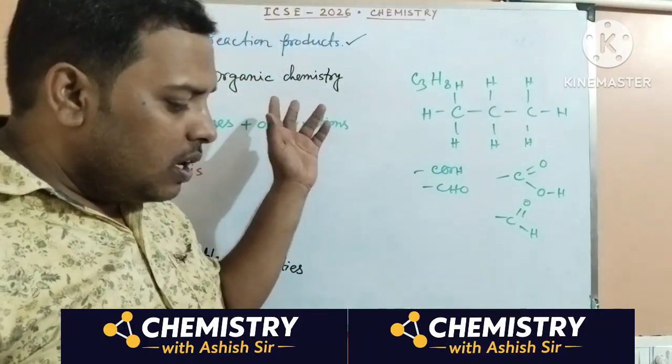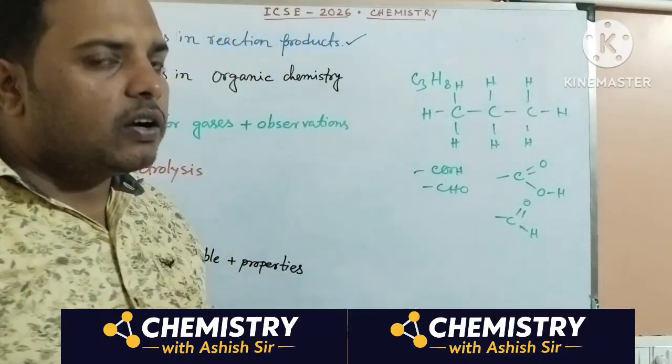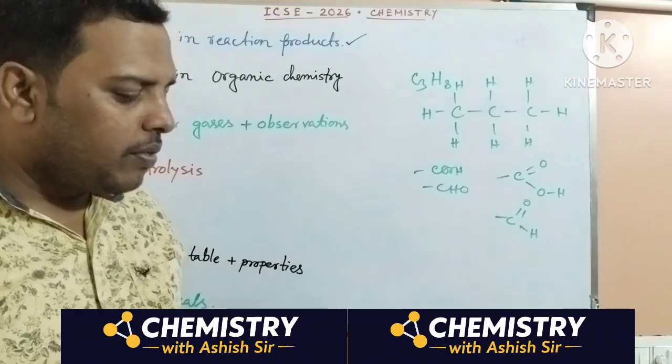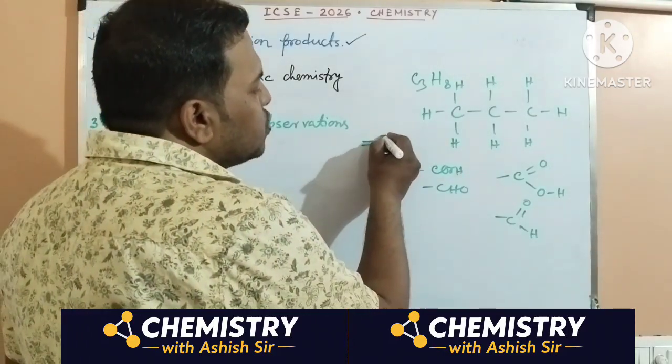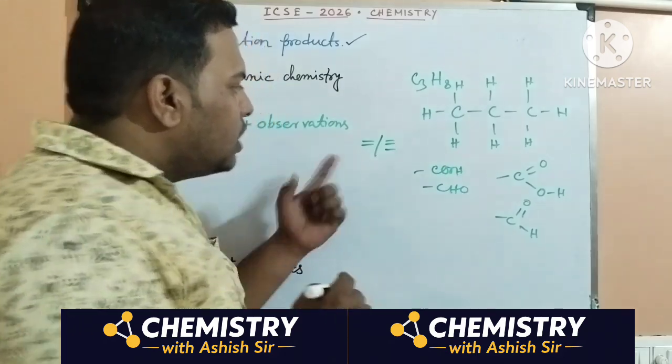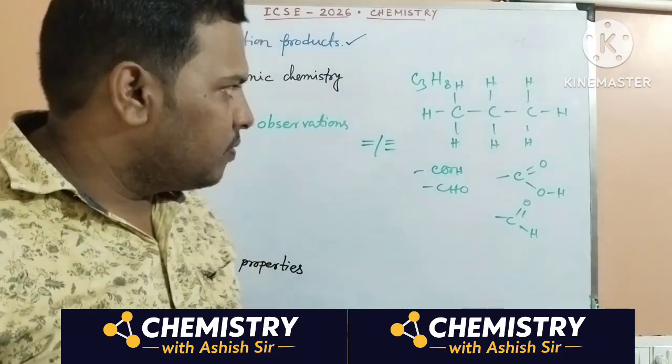Whenever you are asked to give the structural formula, give that one only, not the condensed formula. Always, whenever there is a double bond or triple bond, show them. Show the double bond and triple bond with their location.